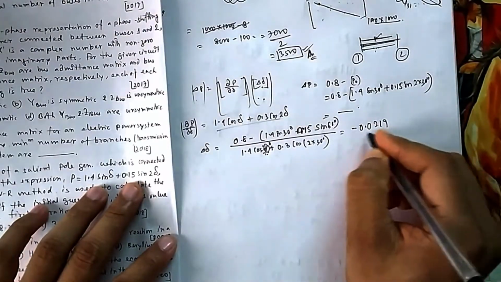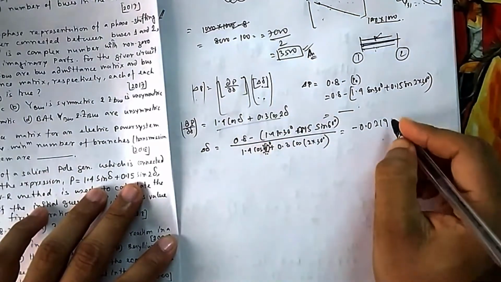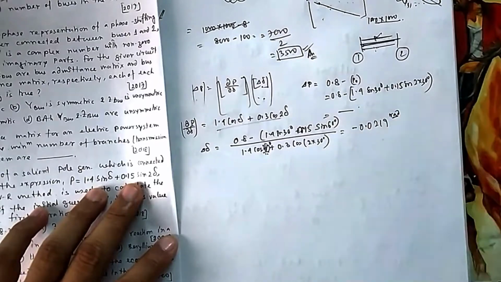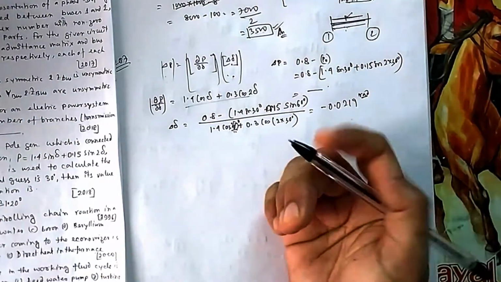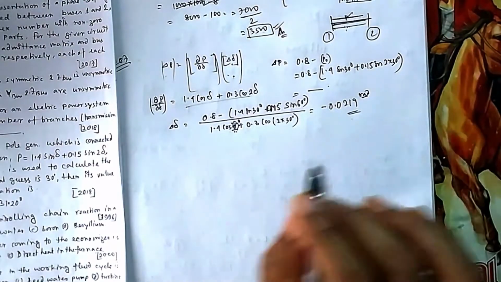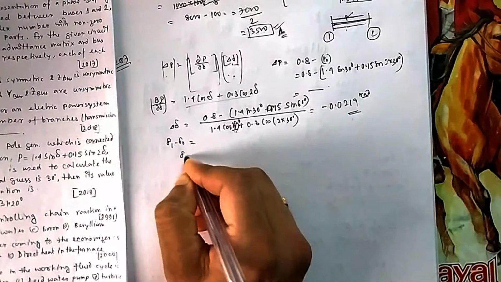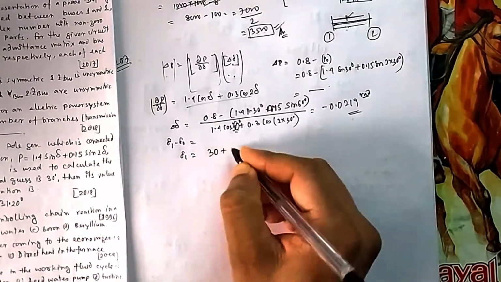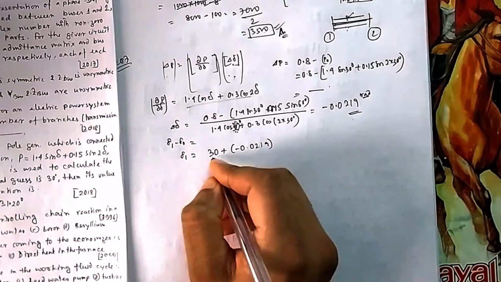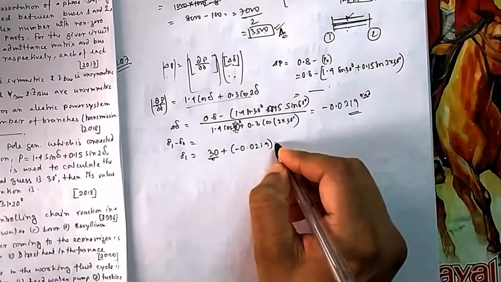So what is this answer? Is it in degrees? No, because it is going outside sine and cosine, it is always in radians. I told you, if you are taking the angle outside of trigonometry, then it is always in radians. Always remember this. So delta 1 minus delta 0 is this one. Your delta 1 equals the first guess, that is your delta 0, 30 degrees, plus this one. So with 30 degrees, you have to convert it into radians, or you have to convert this radian value into degrees.